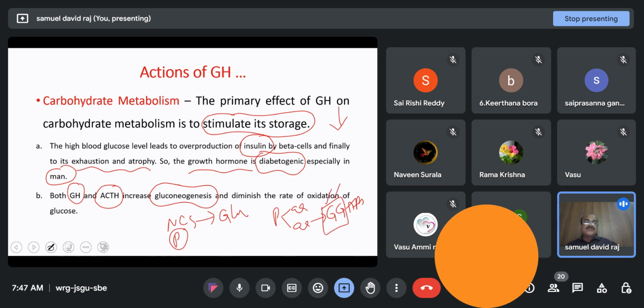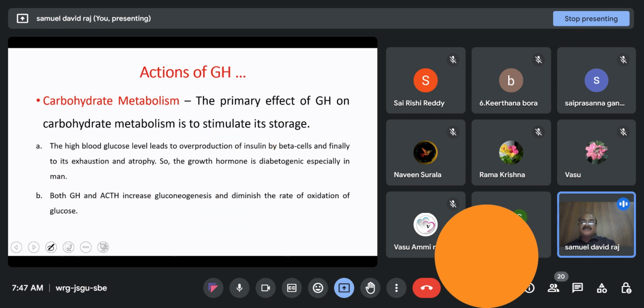So these are promoted to produce glucose whenever the body requires it. This process of conversion of proteins, non-carbohydrate sources, to glucose is called gluconeogenesis, and growth hormone is responsible for gluconeogenesis. At the same time, the rate of oxidation of glucose is diminished so that it promotes growth.